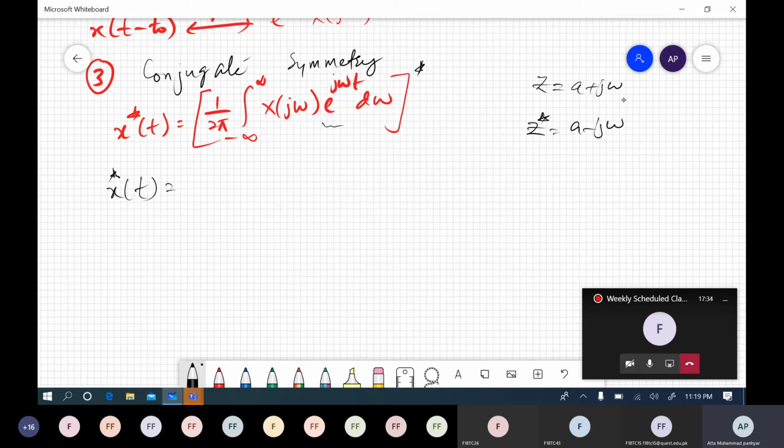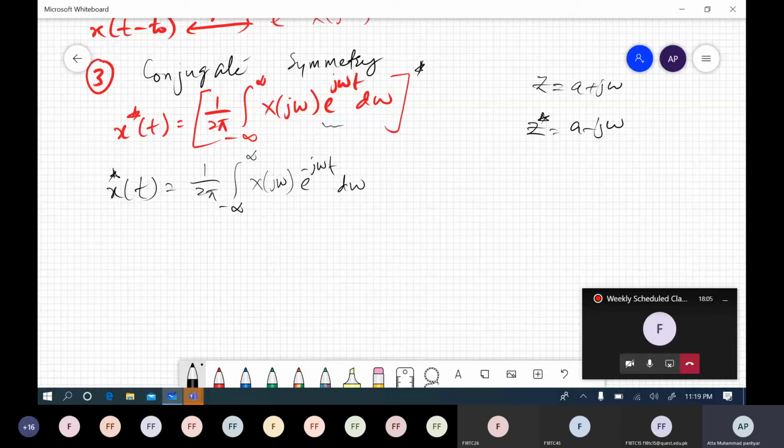If it is minus, its conjugate must be plus. The real component is unchanged, only the sign of the imaginary component is changed, right? So we can write this equation as 1 over 2 pi from minus infinity to infinity x of j omega e to the power, now this j was plus earlier, now this must be minus j omega t d omega,